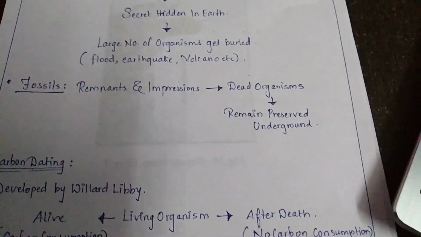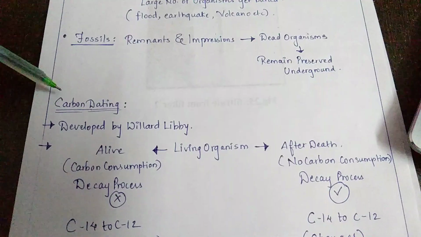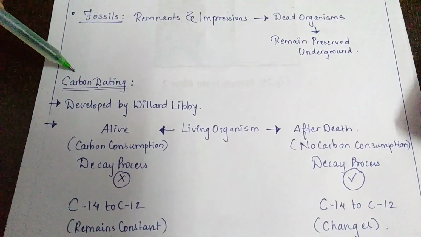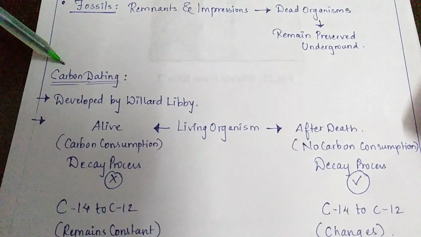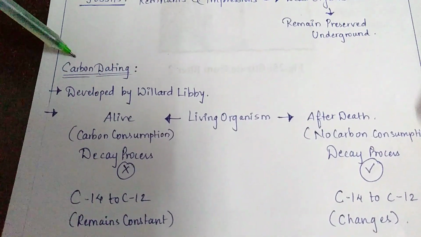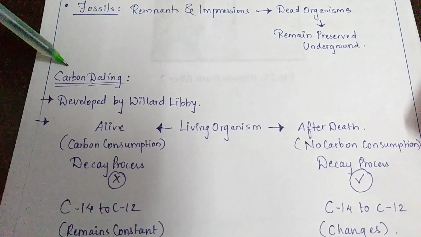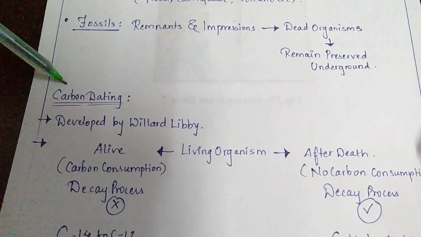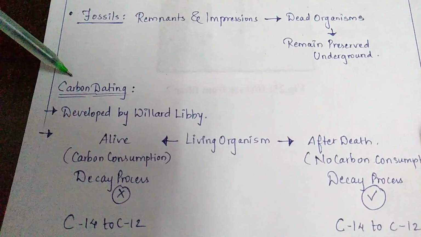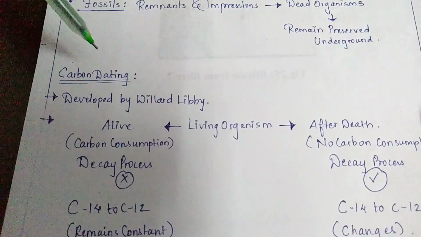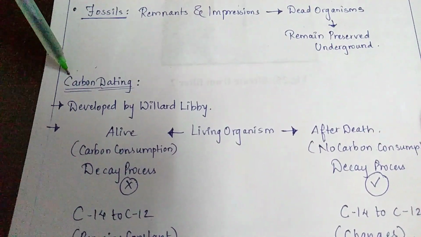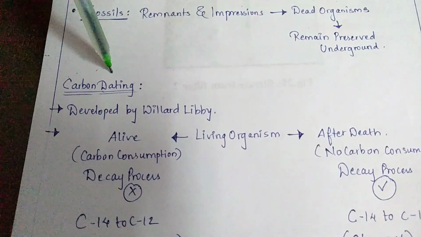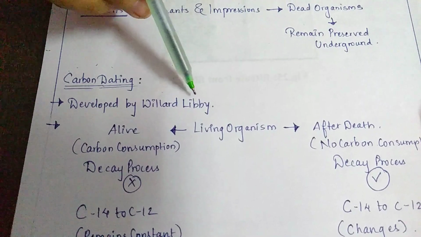Okay, now there is a method by which we can identify the age of a human fossil. For example, supposedly I am digging up something in the soil and over there I got some kind of skeleton. At that point, the question arises: how old is the skeleton? Just by seeing, we cannot know how old that skeleton is. So for this purpose, there is a method known as carbon dating. The carbon dating method was developed by Willard Libby.